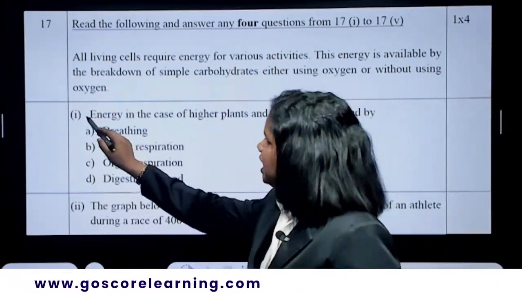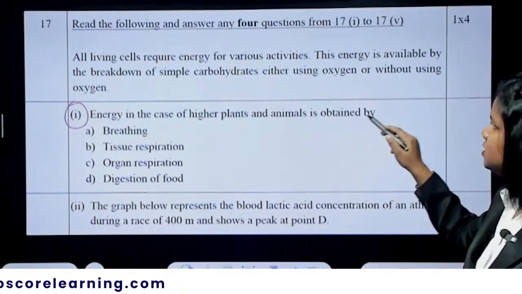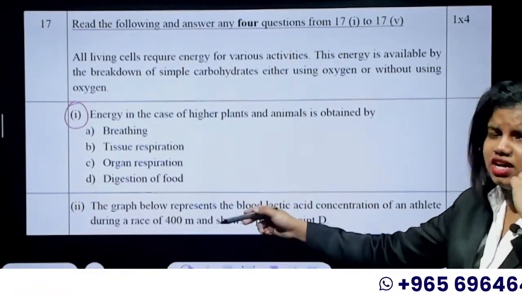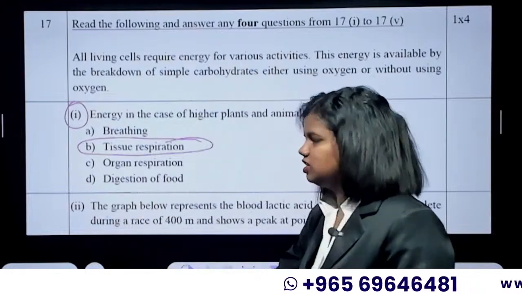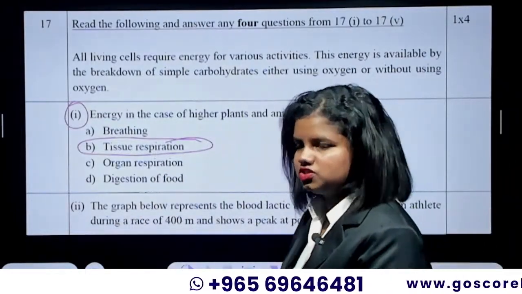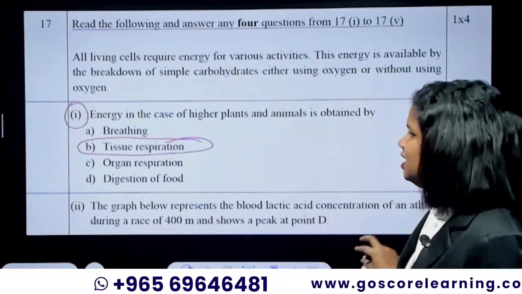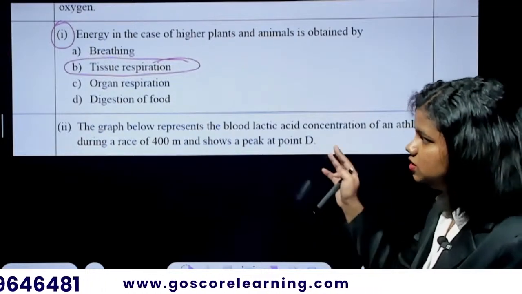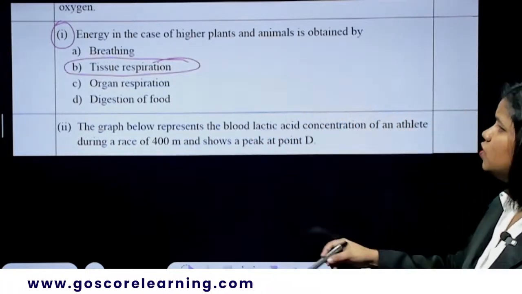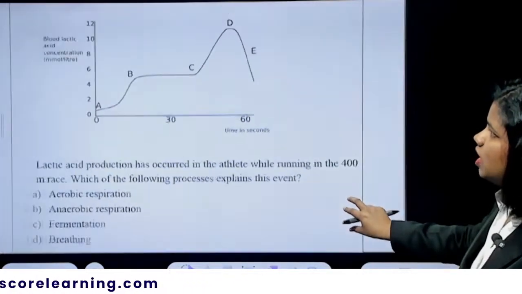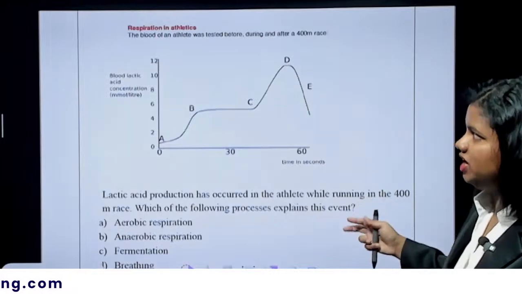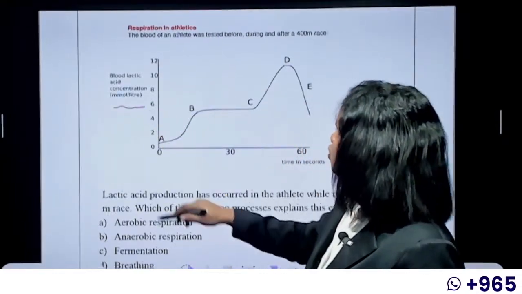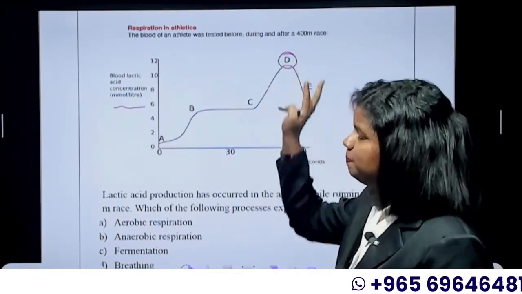So first question, energy in the case of higher plants and animals is obtained by dash: breathing, tissue respiration, organ respiration, digestion of food. It's none other than tissue respiration, right? That is where the ATP formation is happening inside the cell. Yes. The graph below represents the blood lactic acid concentration of an athlete during a race of 400 meters and shows a peak at point D. So this is the graph. So this is an athlete's respiration graph. Okay, it's showing how much lactic acid is accumulated in his body. So at point D, there is a high peak.